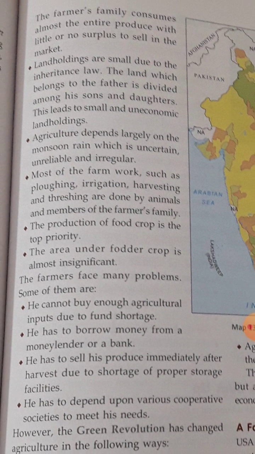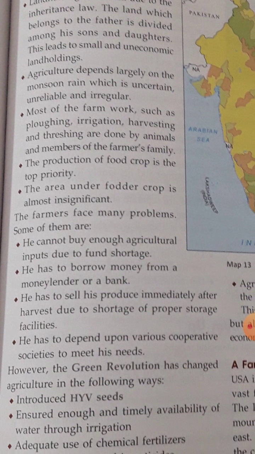Production of food crops is the top priority. Area under fodder crops is also insignificant. Clear? Now what problems do the farmers mostly face? They cannot buy enough agriculture inputs. They have to borrow money from the money lender. They have to sell their produce immediately after harvest. They have to depend upon various cooperative societies to meet their needs.